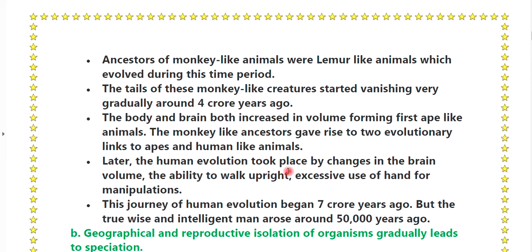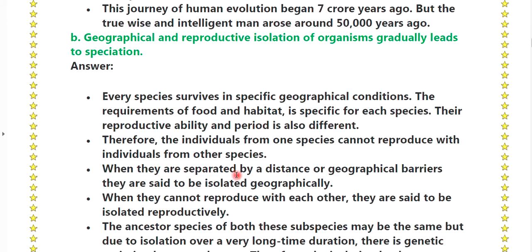Later, human evolution took place by changes in the brain volume, the ability to talk, walk upright, and excessive use of hands for manipulations. This journey of human evolution began 7 crore years ago, but the true wise and intelligent man arose around 50 years ago.